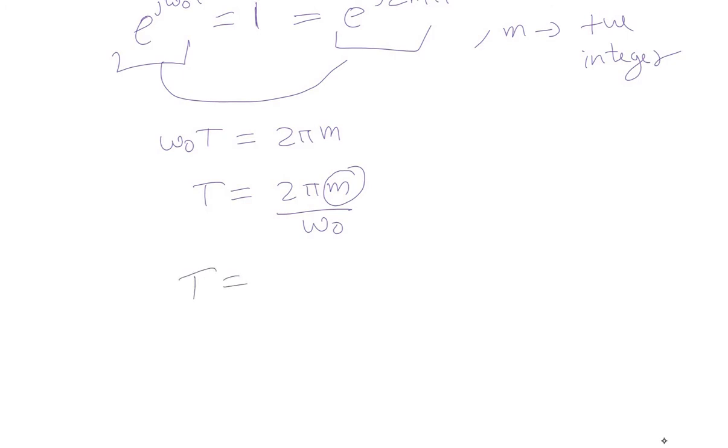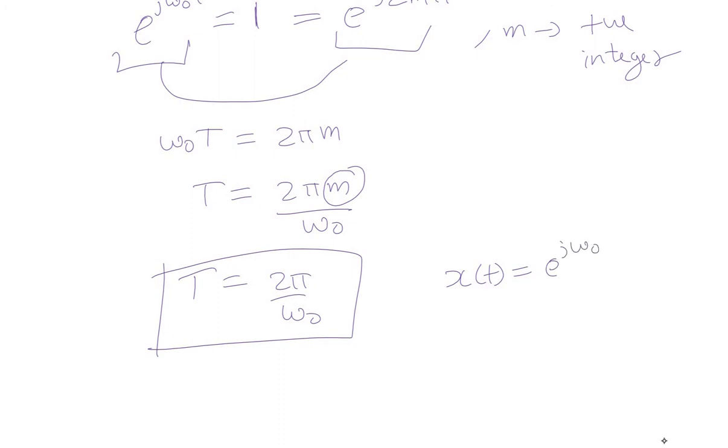So time period is equal to 2 pi by omega naught. Always remember, for a complex exponential like e raised to power j omega naught t, the fundamental period is 2 pi by omega naught. It's a very important result. Always remember this. Similarly, you can prove the discrete time counterpart of this.